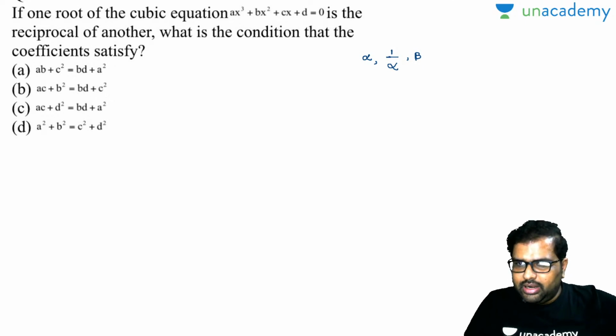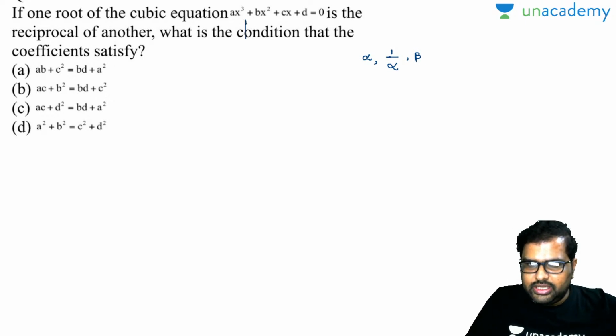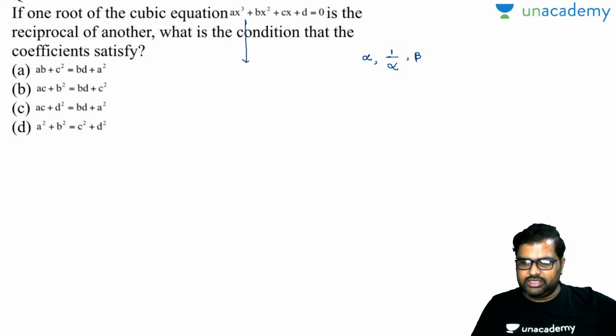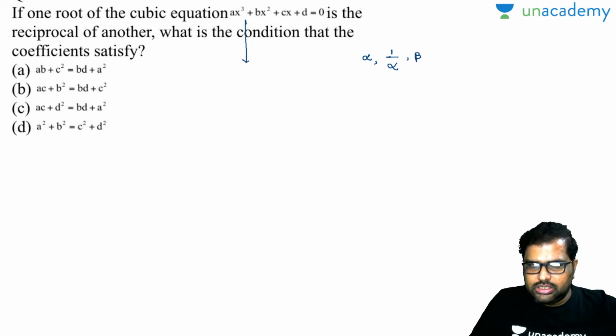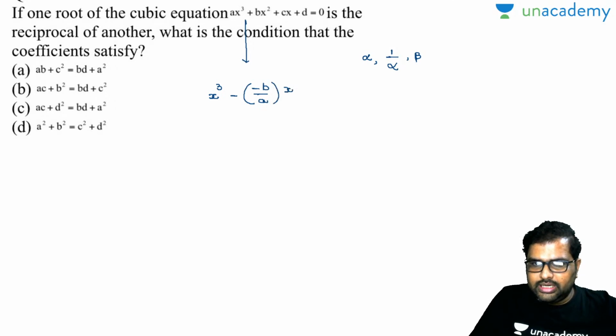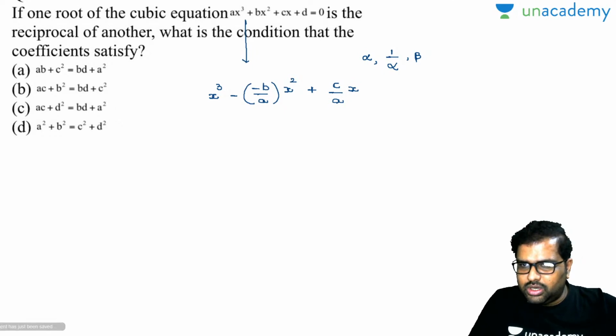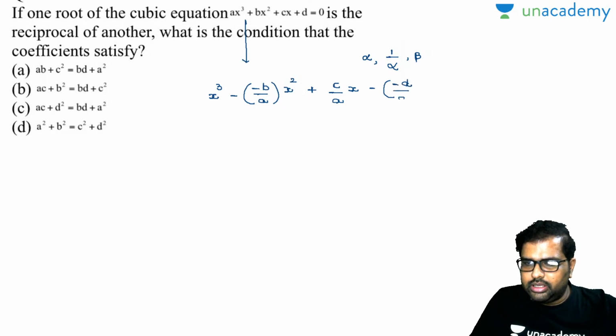I will write the cubic equation first: x cube, minus b by a into x square, plus c by a into x, minus d by a is equal to 0, following the general equation format.